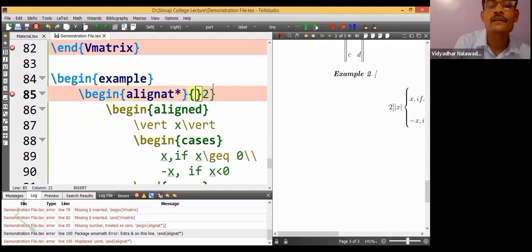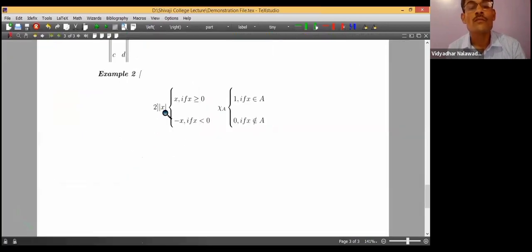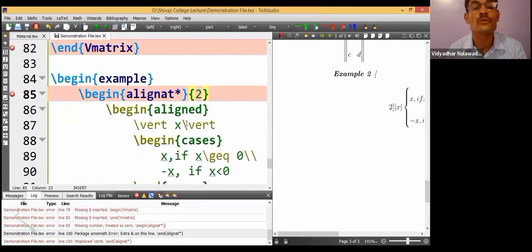I have to use a curly bracket over here. That was the mistake. It is a compulsory value. It is not mandatory to align it at. Then, okay, fine, vertical. This will remove this 2.